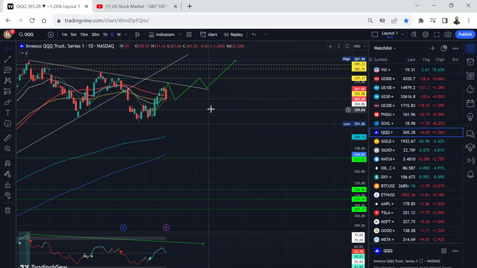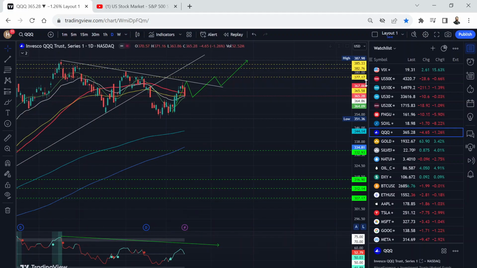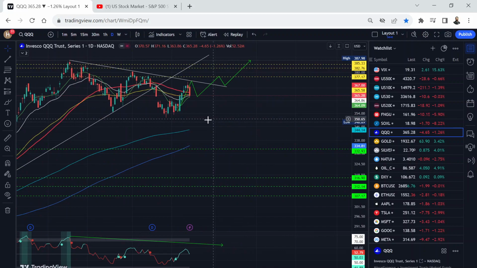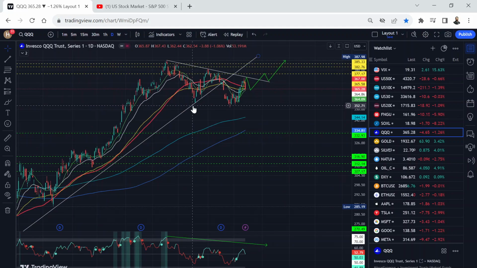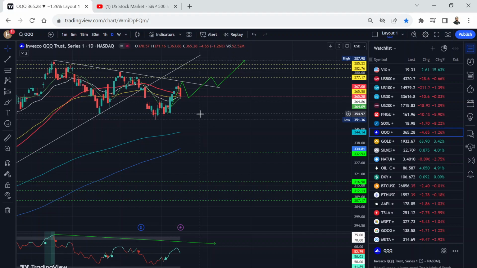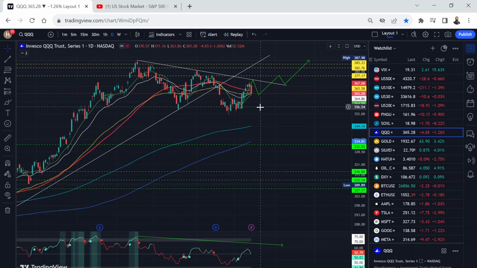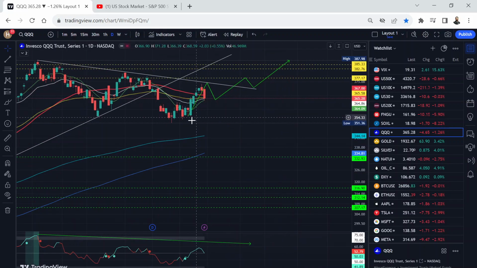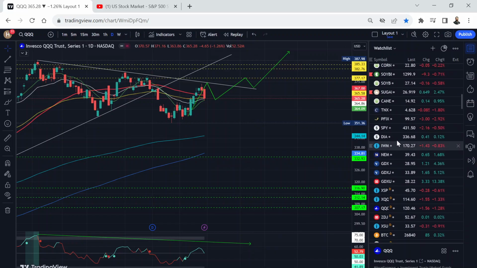And on triple Qs, the gaps are here, 377, 382, 385, and I'm looking for all these gaps to fill. The good news is there's no gap down until we go all the way back to 332.93. We will go there at some point. You see all these green gaps. We'll go there at some point, but I think maybe in the next year, not this year. I think we're looking for a very, very high probable bounce and a massive bounce from now until end of December. All right. So that's on triple Qs and Nasdaq.